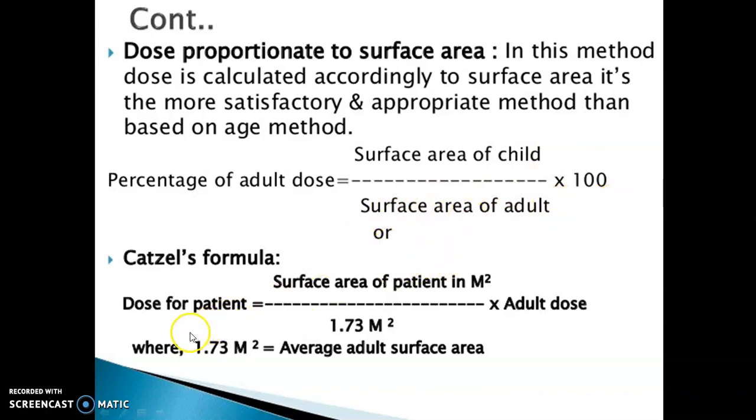Or Catzel's formula, which is derived as: dose for the patient is equal to surface area of the patient in meter square upon 1.73 meter square, into adult dose, where 1.73 meter square is the average adult surface area.